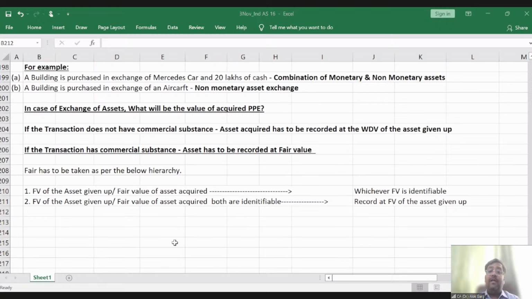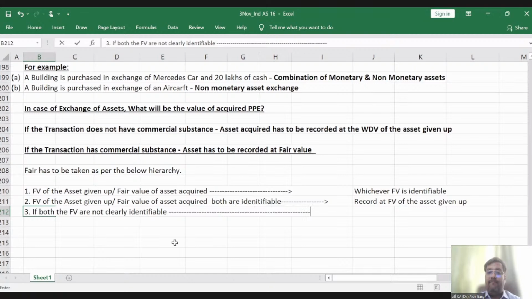Sir, if both the fair values are not clearly identifiable, then what to do? Then you don't have any choice, right? In that case, you have to record the acquired PPE at the WDV of the asset given up.